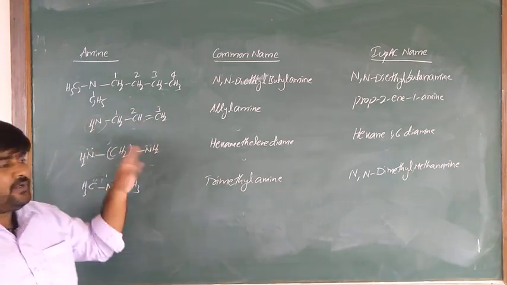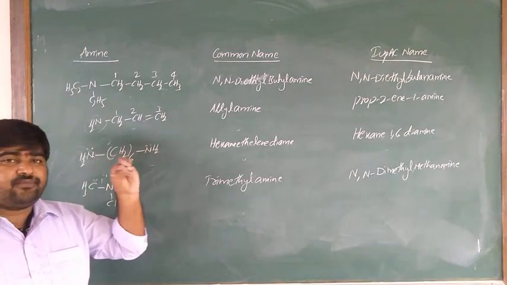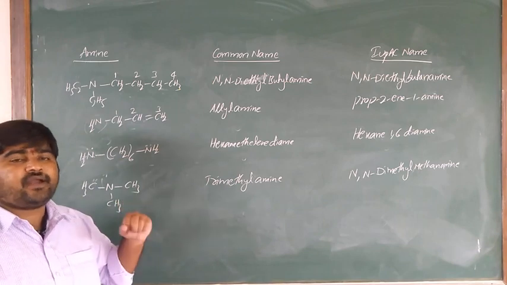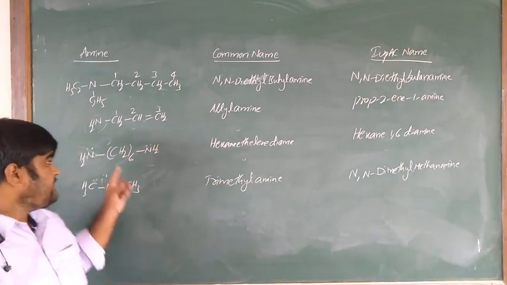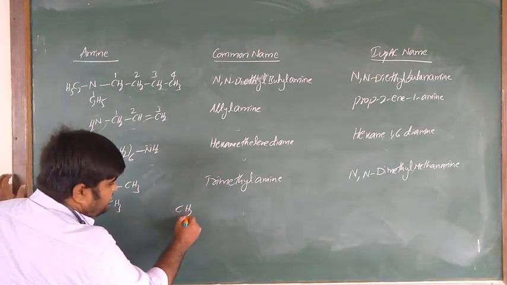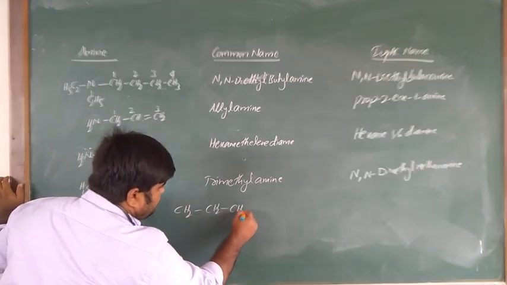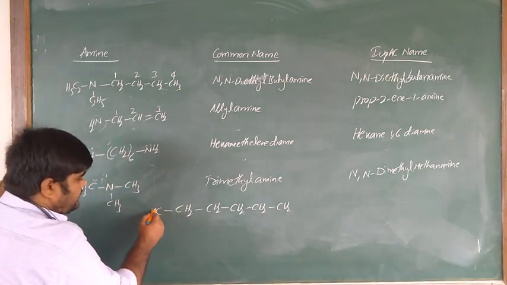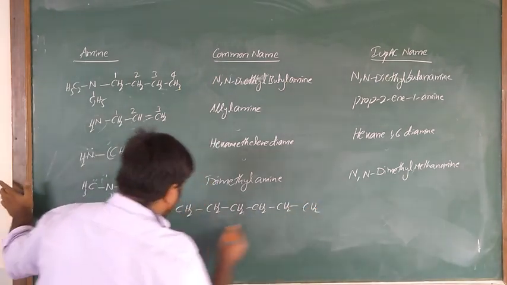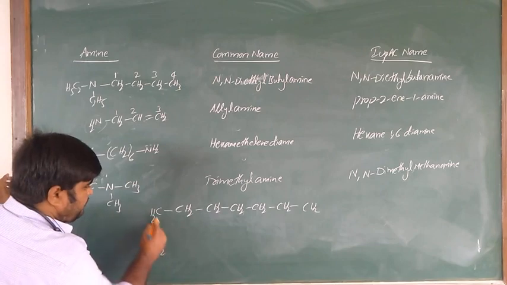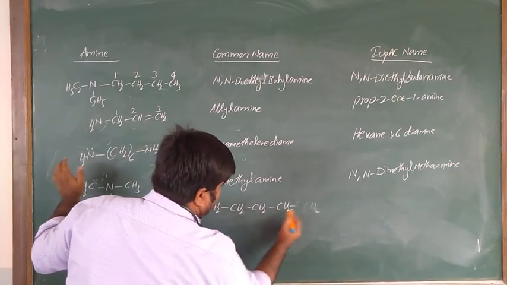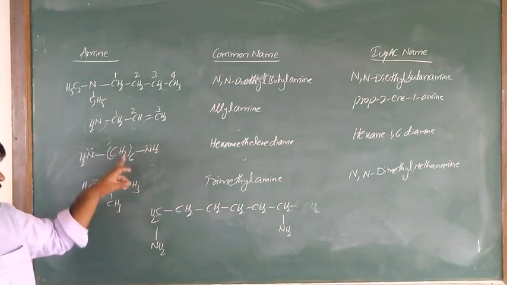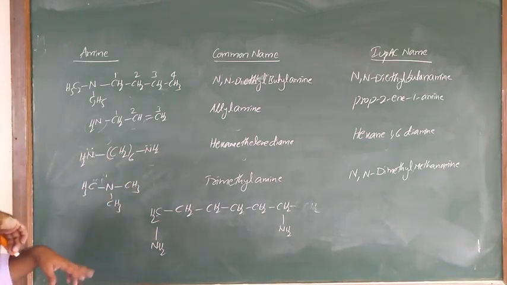And coming to the case where more than one amine group is attached to aliphatic carbon atoms. CH2 taken six times: CH2, CH2, CH2, CH2, CH2, CH2, 1, 2, 3, 4, 5, 6, with NH2 at both ends.